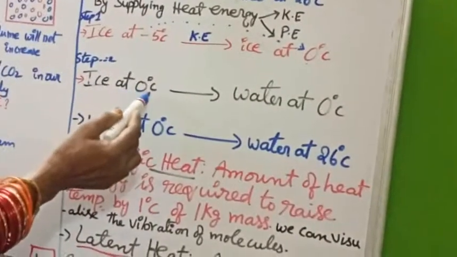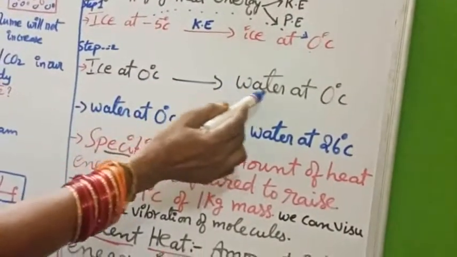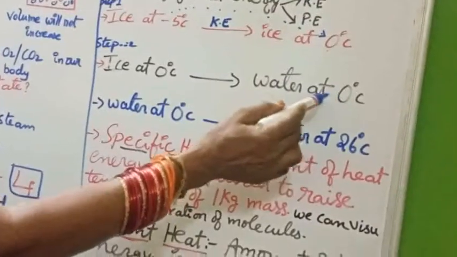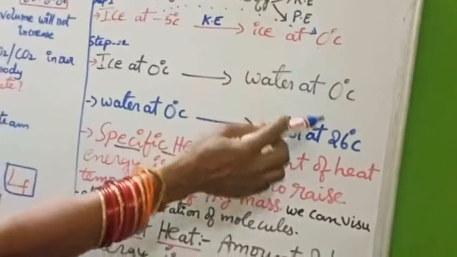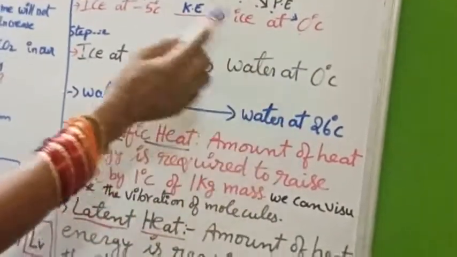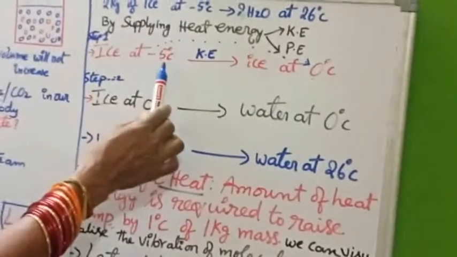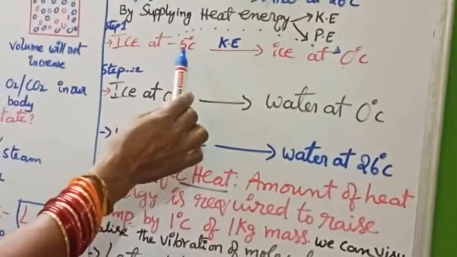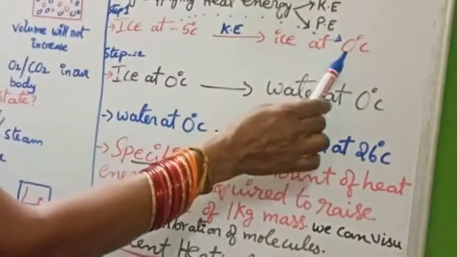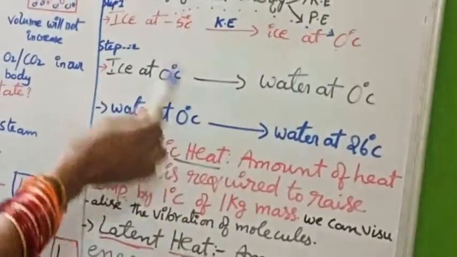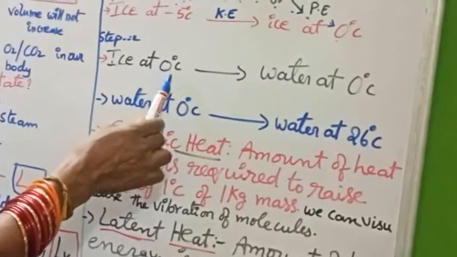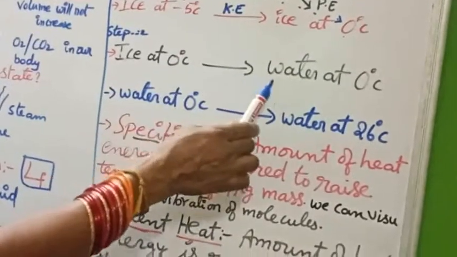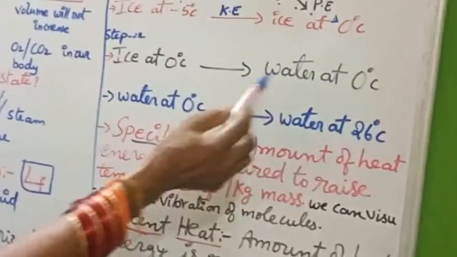Ice at 0 degrees will be converted into water at 0 degrees. Directly we cannot raise it from 0 to 26 degrees Celsius. First, the minus 5 degrees Celsius ice is converted into ice at 0 degrees Celsius. Second step, ice at 0 degrees Celsius is converted into water at 0 degrees Celsius.